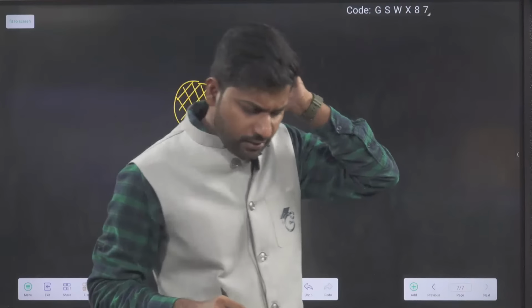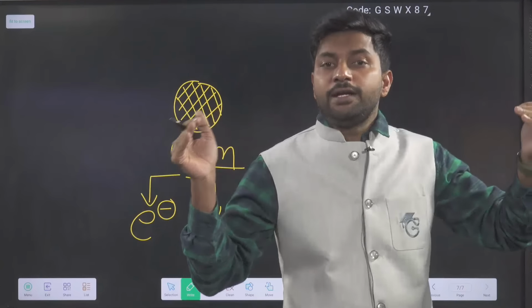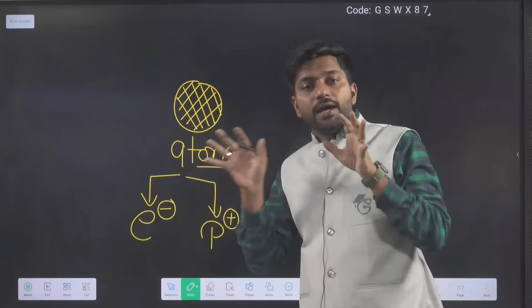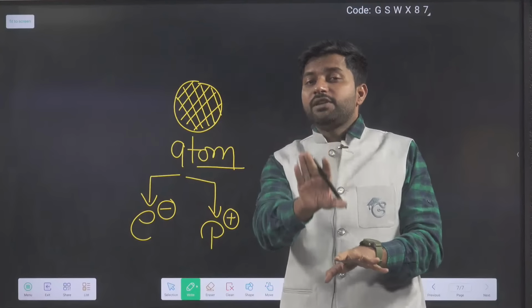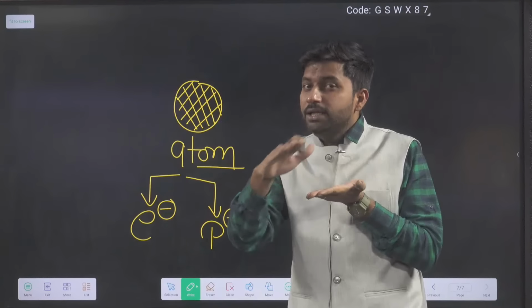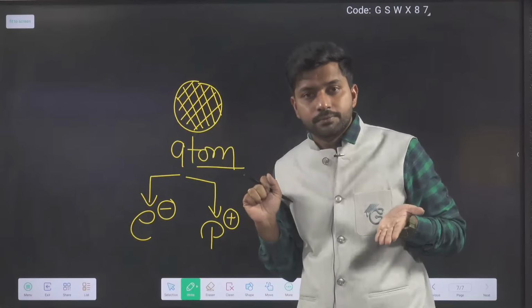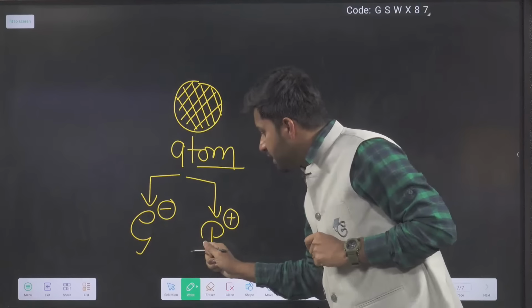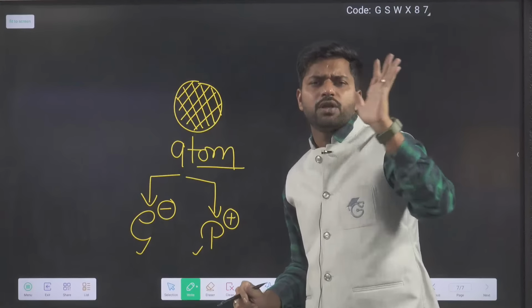Till this discovery was done, everyone was happy. In which manner? Now they were able to divide the atom, and after the discovery of the electron, they discovered the proton and maintained the neutrality of the atom, because charge-wise the electron charge and proton charge are equal and opposite.